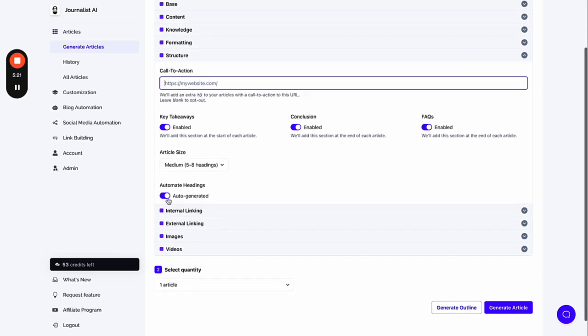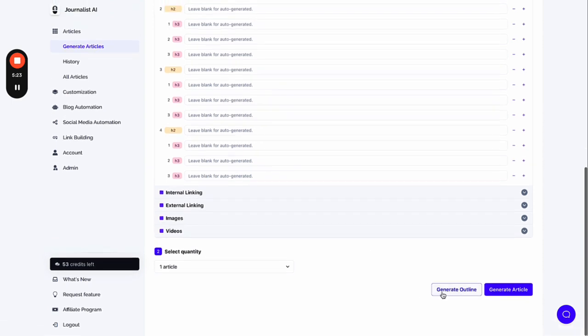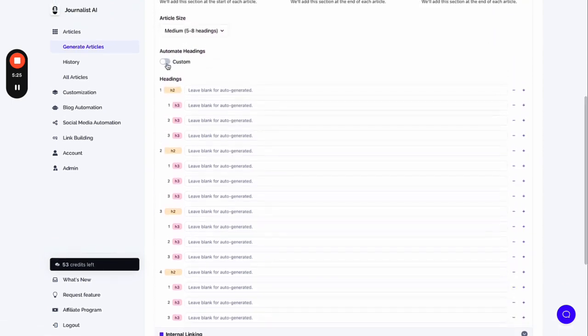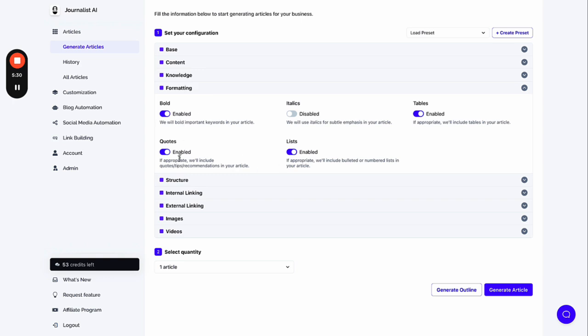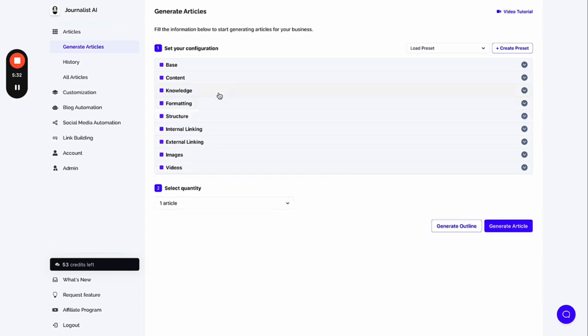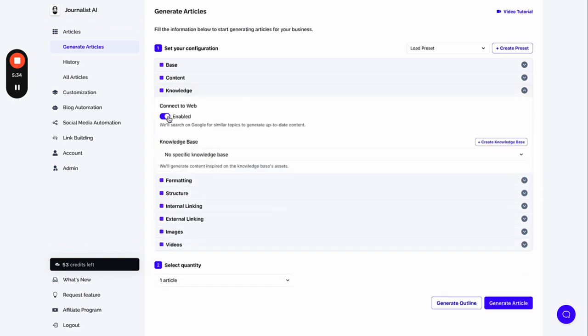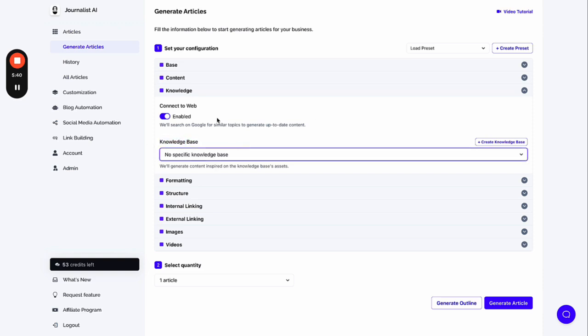I would automate the headings. You can write them manually if you like, and then just create an outline for this. But for this sake, I would just automate all this. Formatting, I'll leave bold words on, I'll leave quotes, I'll leave lists, I'll leave tables too. Knowledge, I would connect this to the web, so that the content on the guest post is up to date. Very important. You can connect the knowledge base if you'd like, but I won't dive deep into this right now.